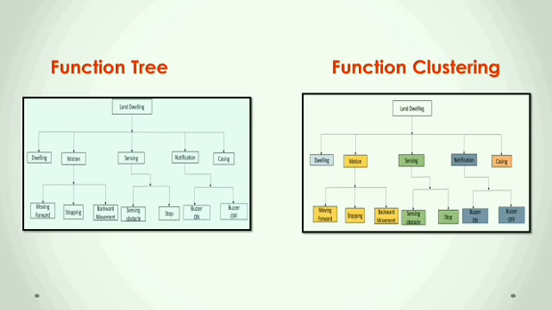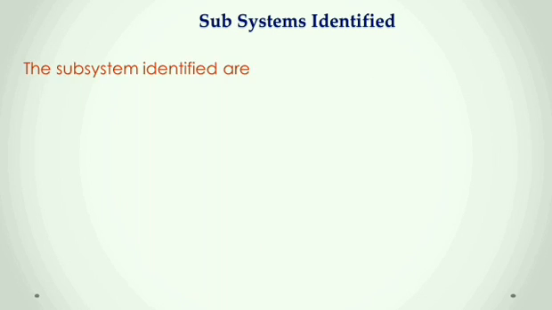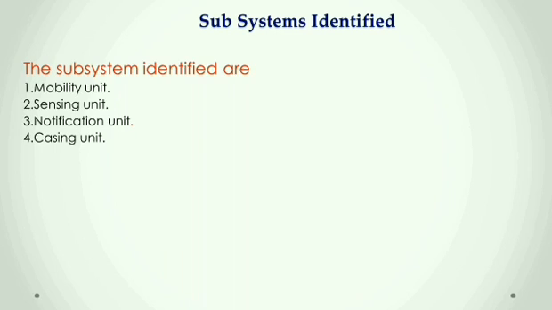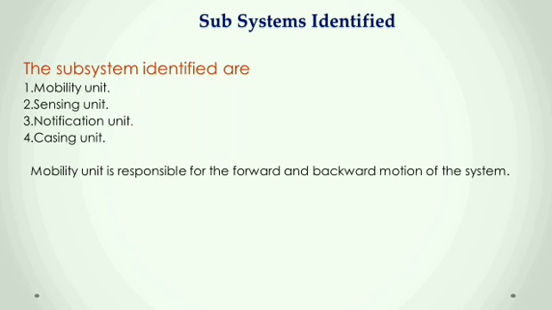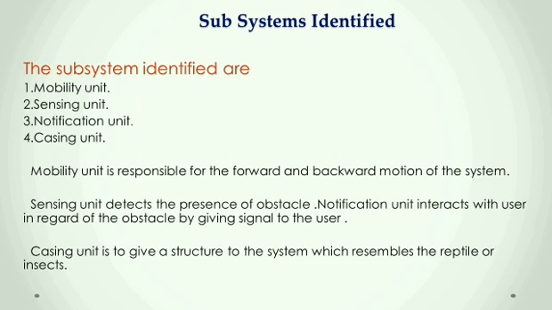After function clustering, coming to the subsystems identified. Here we have 4 subsystems: mobility unit, sensing unit, notification unit and casing unit. In the mobility unit, we can observe 3 types of motions. Forward movement, when there is no obstacle within the range of 30 cm. Stopping, when the ultrasonic sensor senses the obstacle. And backward movement.